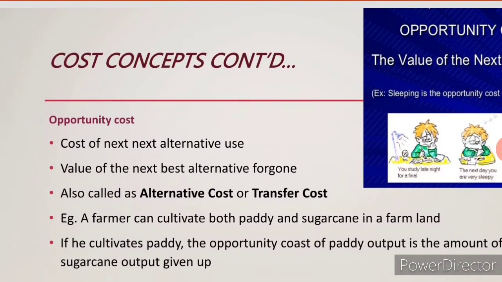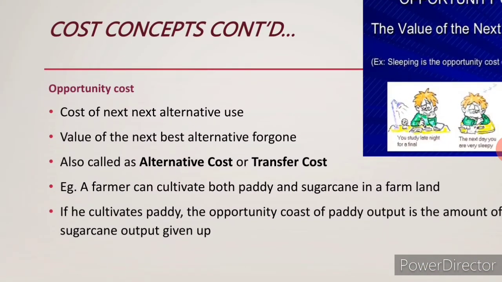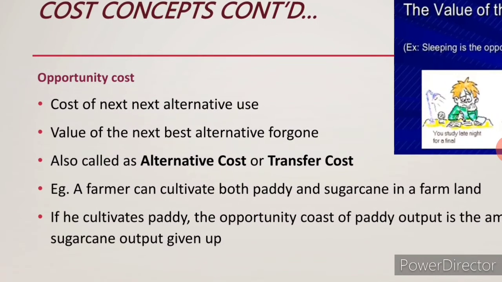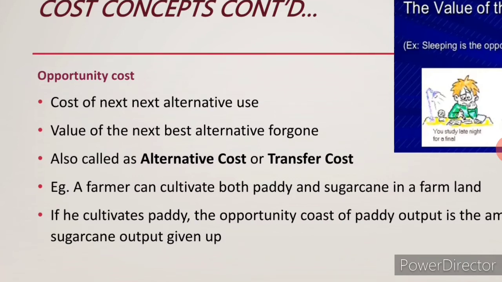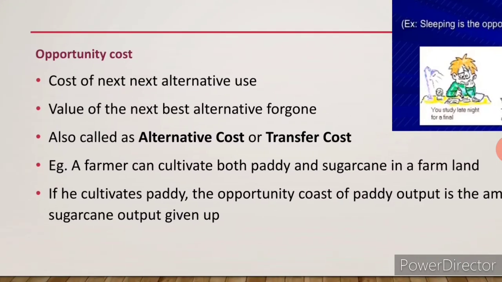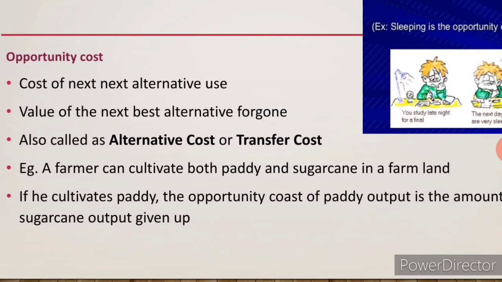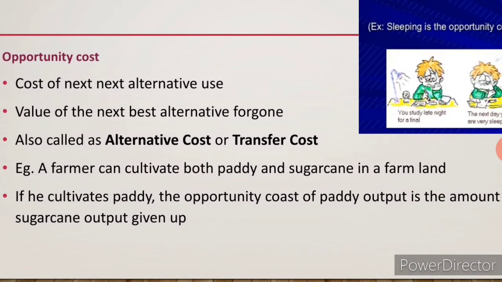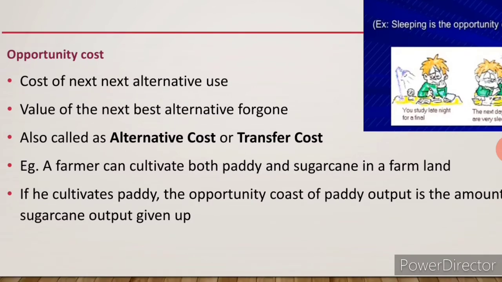Next, we come to know about opportunity cost. What do you mean by opportunity cost? The cost of the next best alternative. So, cost of the next best alternative. Here they have given it as the next best alternative use. So it is also called an alternative cost or transfer cost. What do you mean by opportunity cost? See, here they have given an example, but I will give a better example in order to understand opportunity cost.